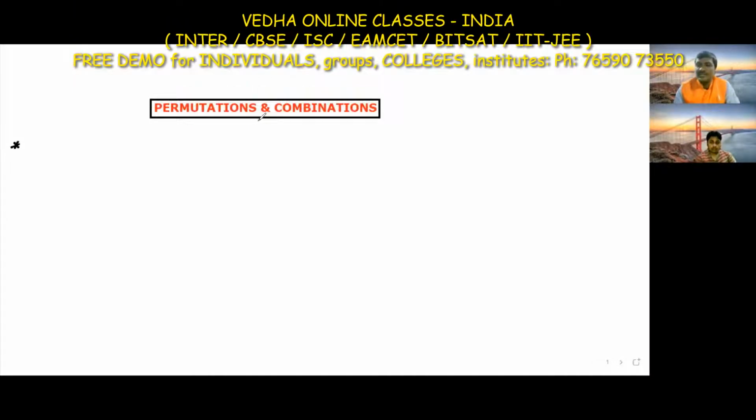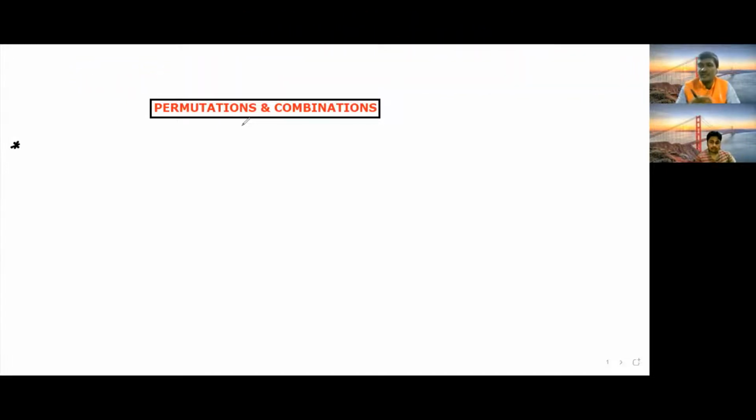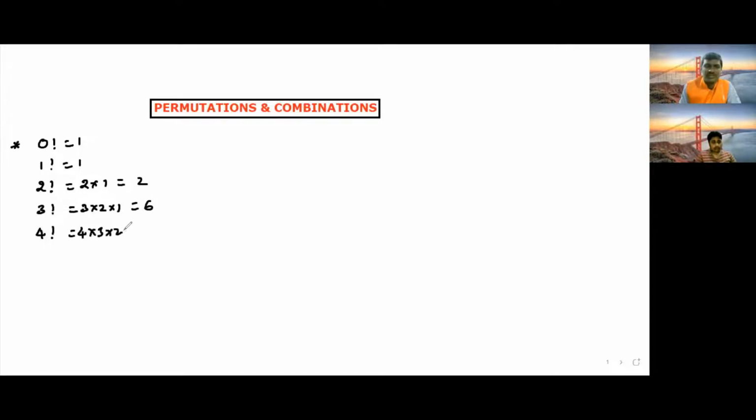Okay, so in permutations and combinations, we are going to discuss factorials as well as permutations. Now, what is 0 factorial? 0 factorial is equal to 1, and 1 factorial is equal to 1. 2 factorial is nothing but 2 into 1, that is equal to 2. 3 factorial is 3 into 2 into 1, which is 6. And the 4 factorial value is 4 into 3 into 2 into 1.